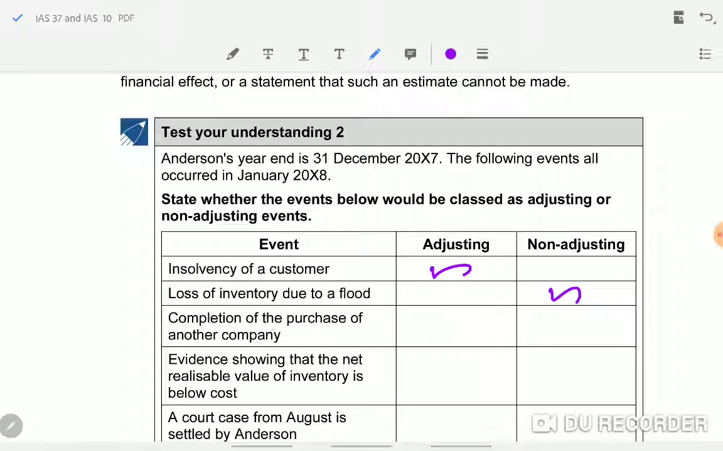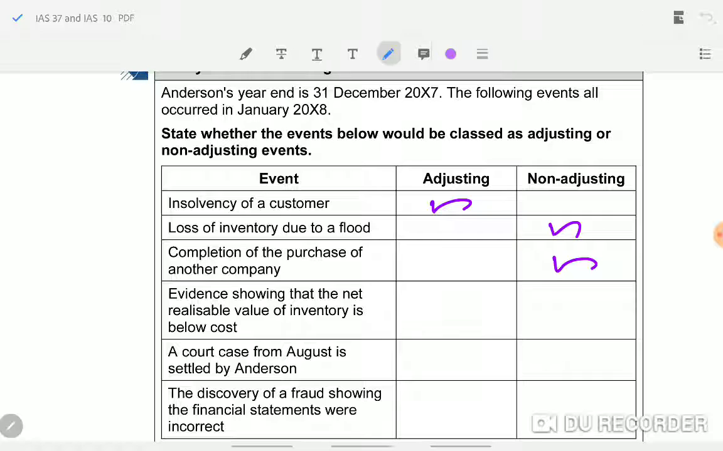Next one, completion of purchase of another company. Next year they bought a company. It relates to the next period. Non-adjusting. Next one, see this one. Evidence showing the net realizable value of the inventory is below cost. So this inventory was there at the reporting date. When they sell, they find its value is less.